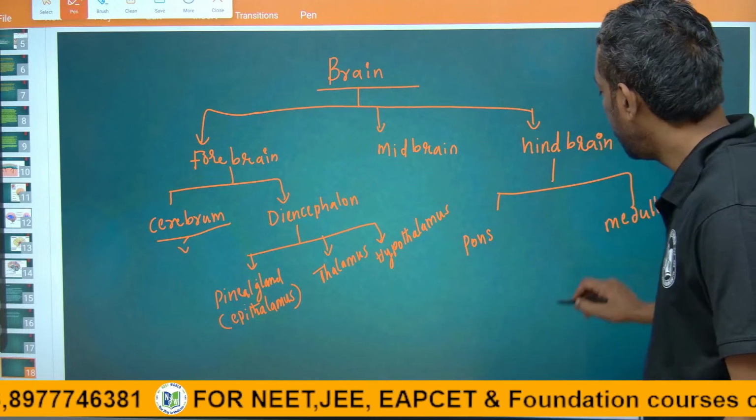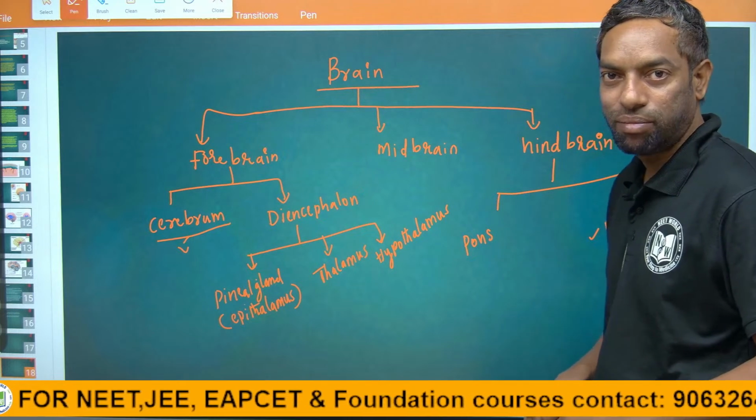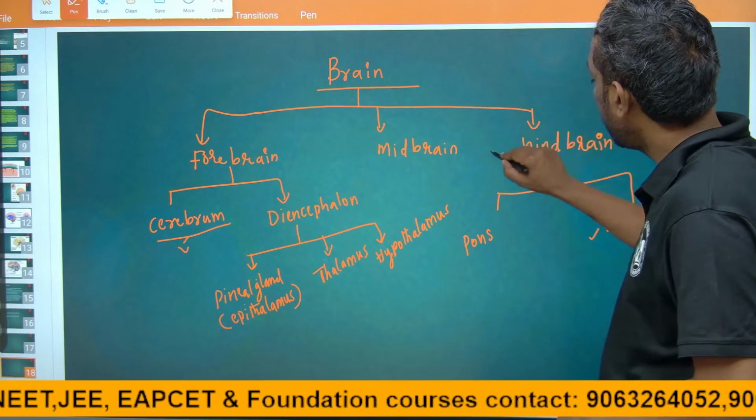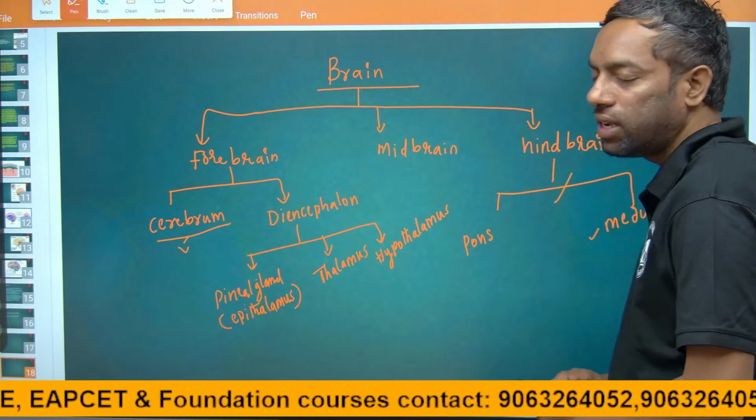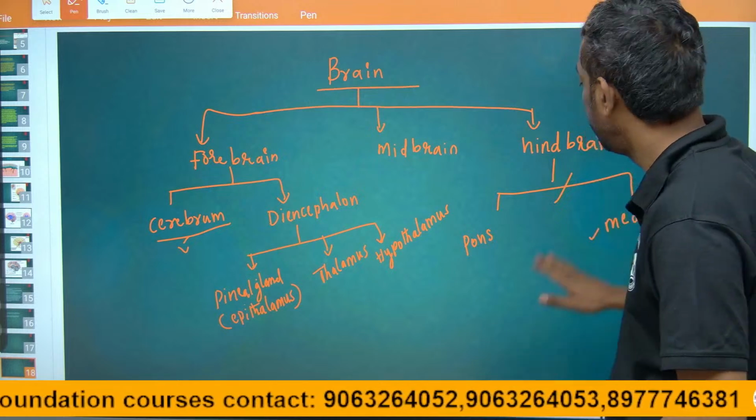We will start here from the hindbrain, which is connected as the brain stem. The hindbrain, the brain stem, is connected to the spinal cord.